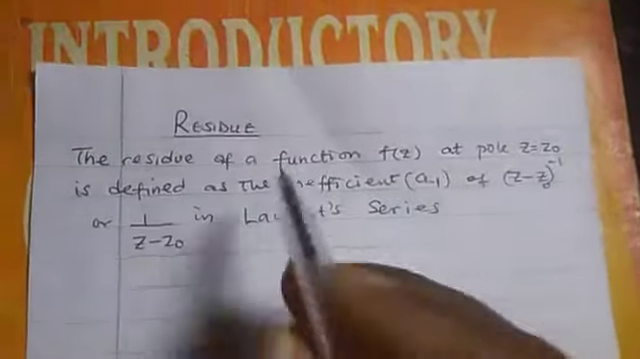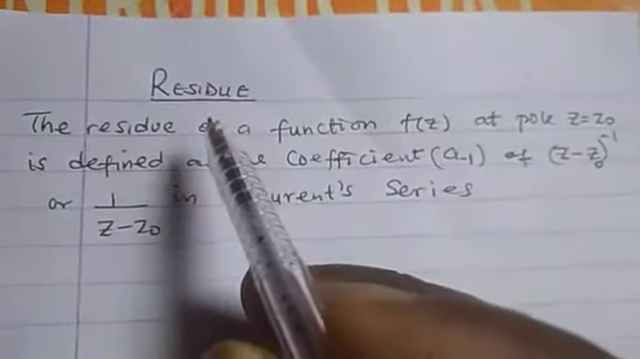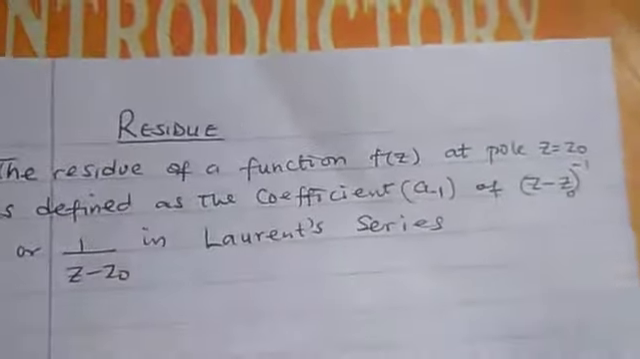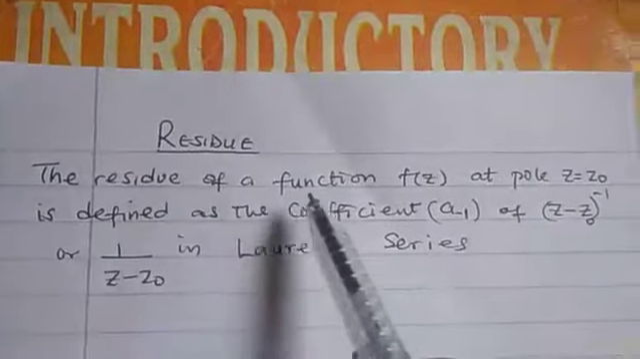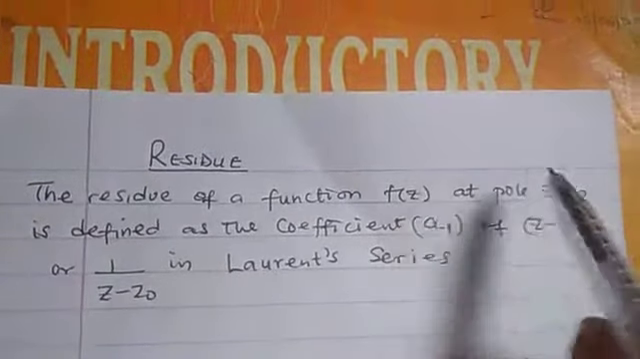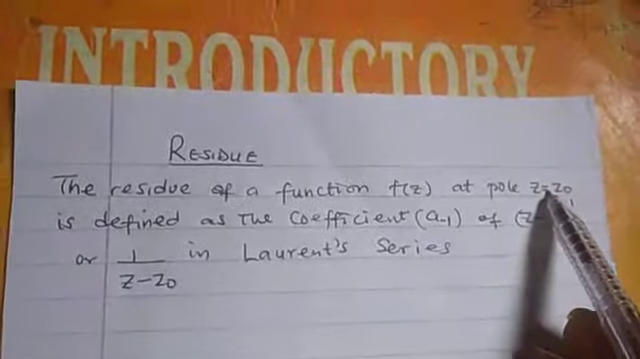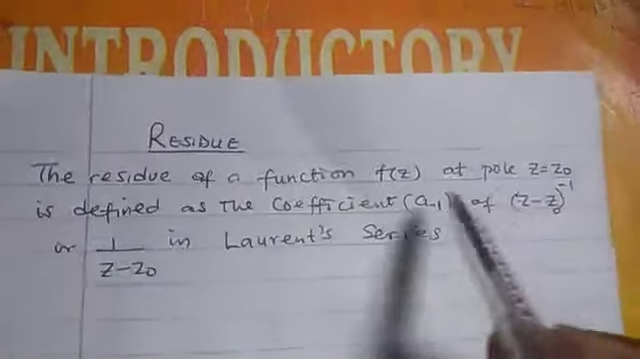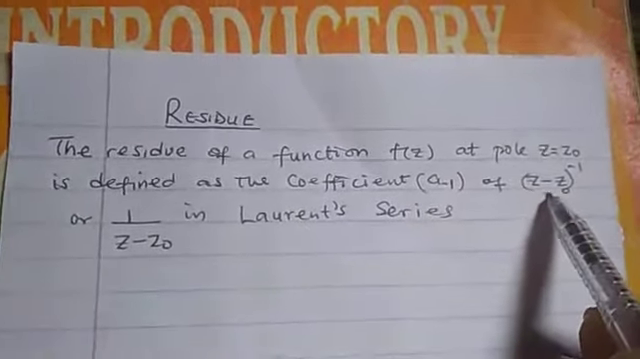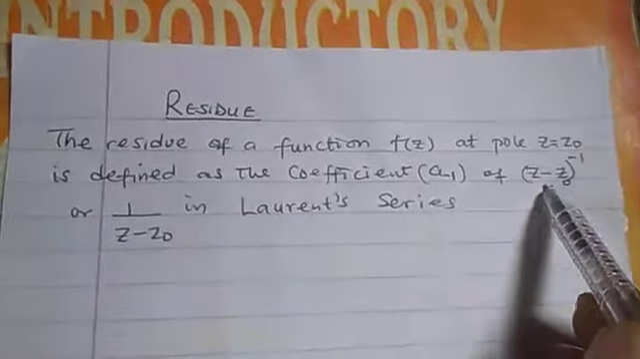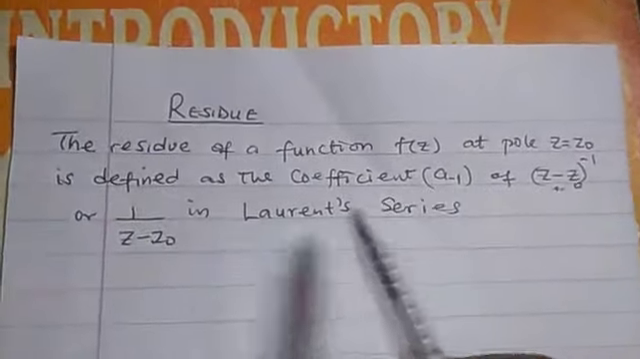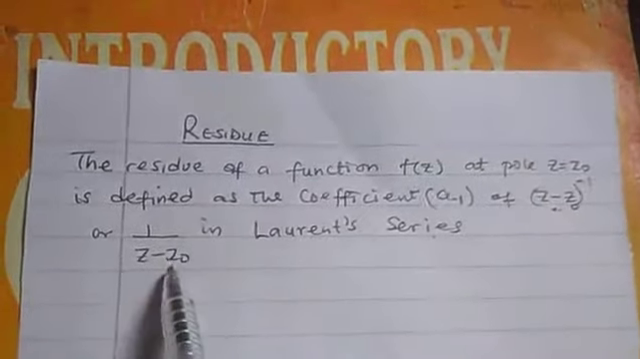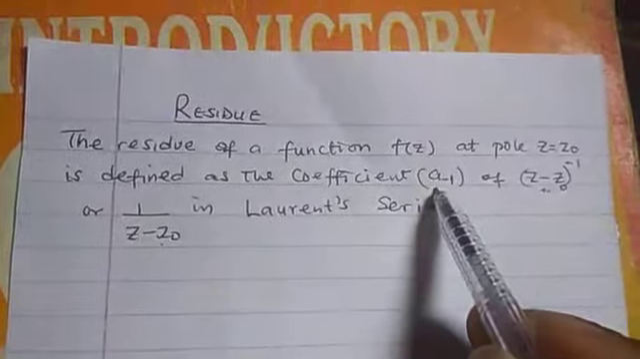Today we shall discuss residue. If they say residue, it's from the word remain. The residue of a function of z at this pole, or at this singularity, is defined as the coefficient of this expression in the Laurent series. The coefficient of this expression in the Laurent series is called